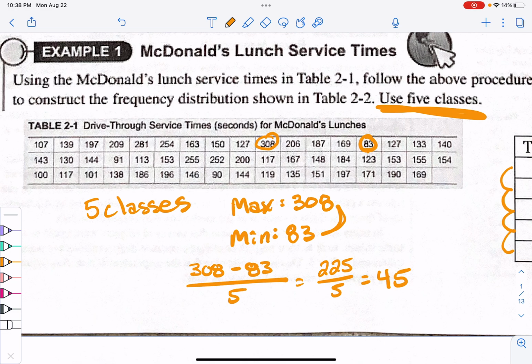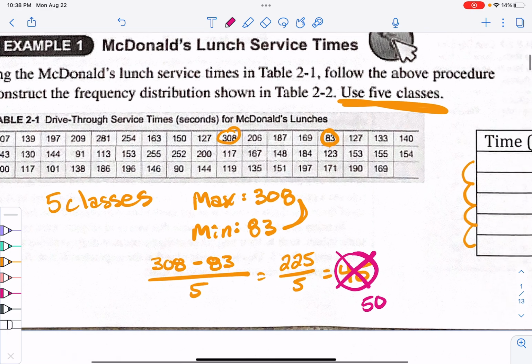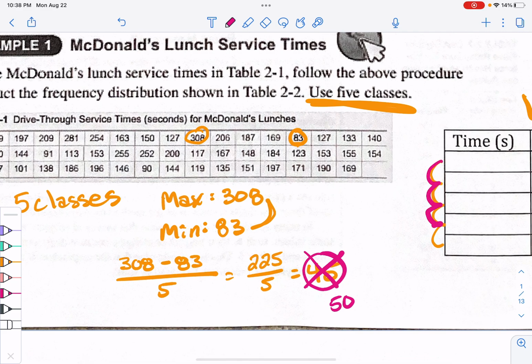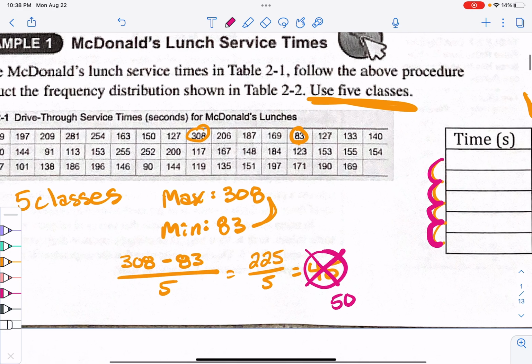Now, what I'm going to do is round this up a little bit to a nicer number. And rather than doing 45, we're going to round up to like 50, right? I wouldn't round up any more than like 5 data points, but if we can round it up to be really nice, that's kind of a key there, okay? So if we go by 50s, that's going to make it a little bit easier on our classes because going by 50s is like really nice numbers, okay? And then our minimum number is 83, okay? So we could go like 80 to something and then start at 130 because that would be 50 units, okay?